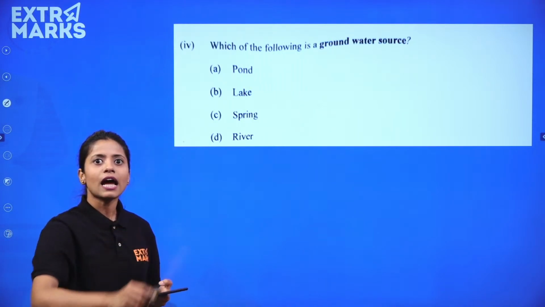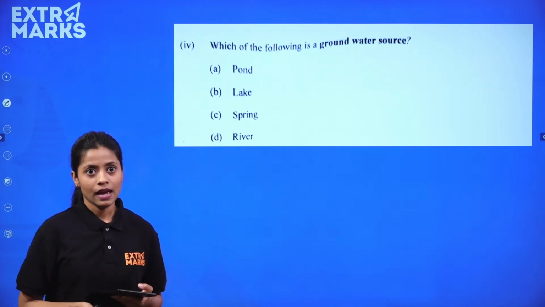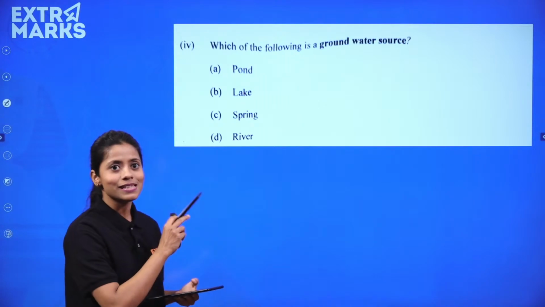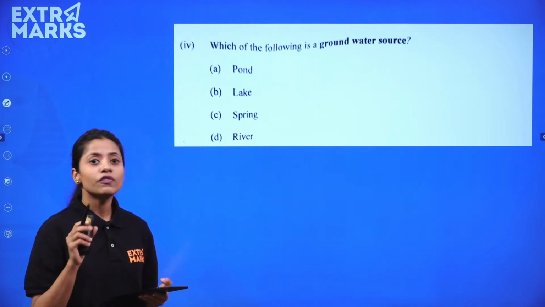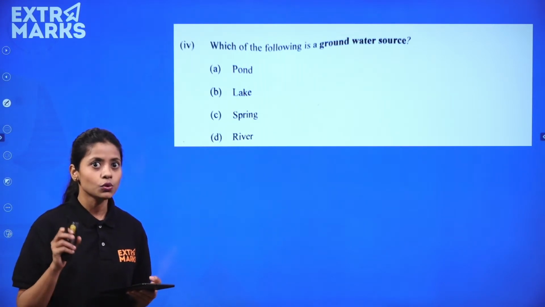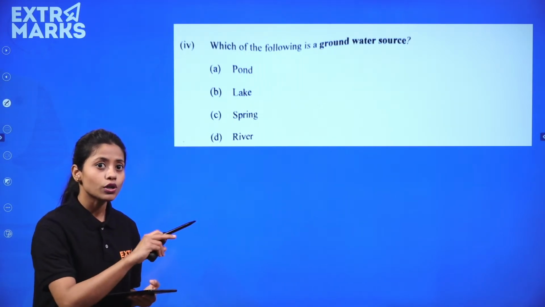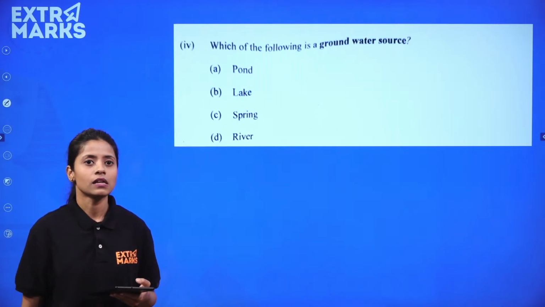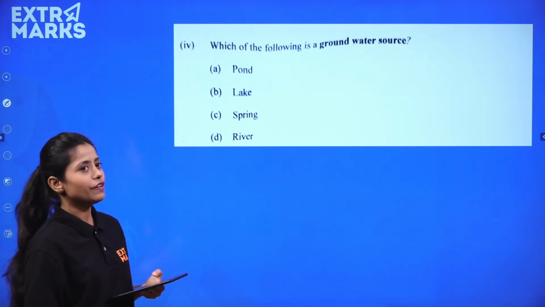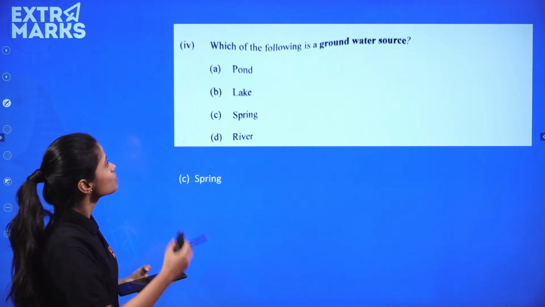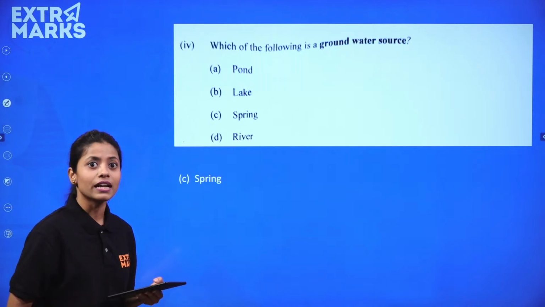Which of the following is the groundwater source? Again, very, very easy question. You all are my ICSE batch and this is an ICSE paper, but this question has been a very favorite, loved question of NCERT. CBSE usually asks a lot of questions from groundwater sources or freshwater lakes, questions related to water. So it was again a teacher's favorite question. It's the spring. That is the groundwater source.